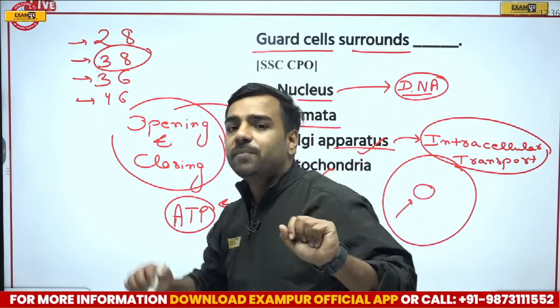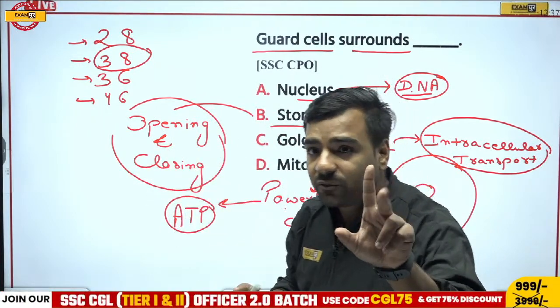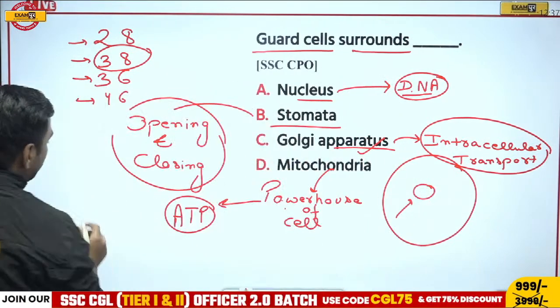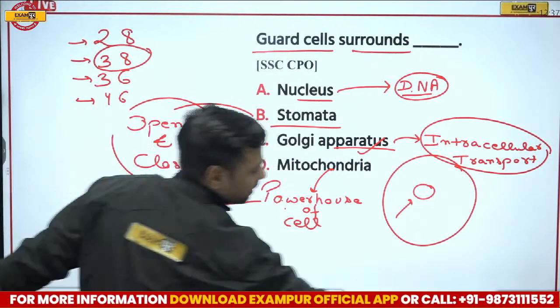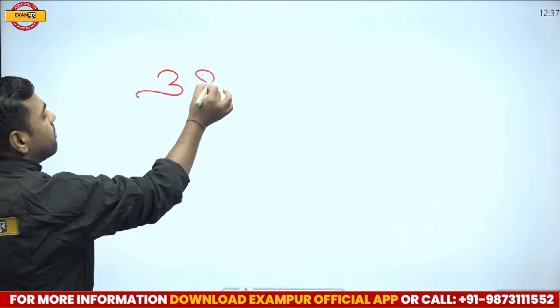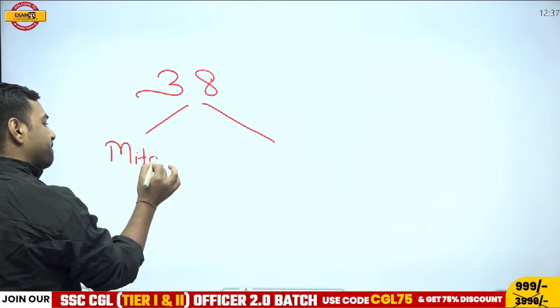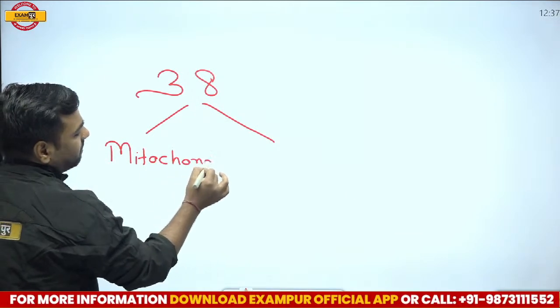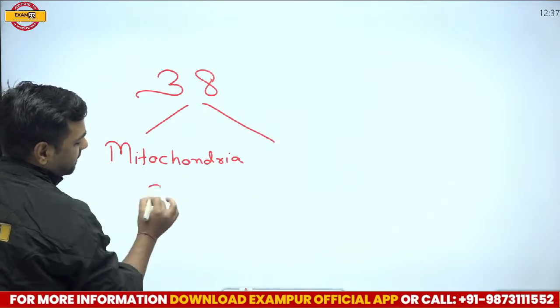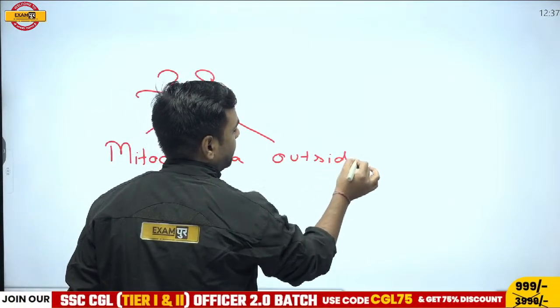And the question may be asked, outside mitochondria, how much energy? So this is the difference between the two. Overall it is 38, but in mitochondria it is 36, and outside mitochondria it is 2.